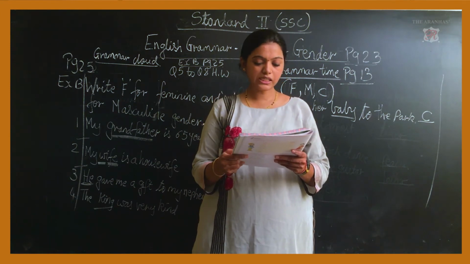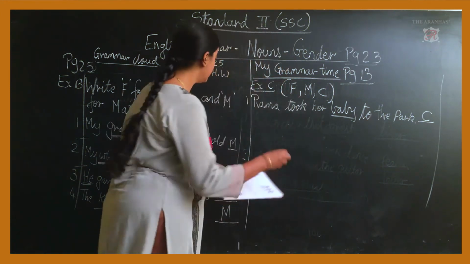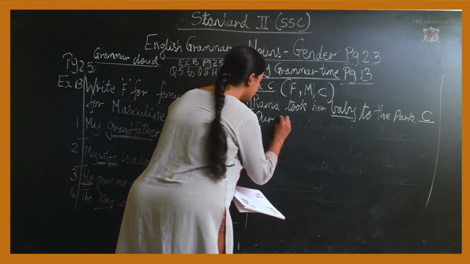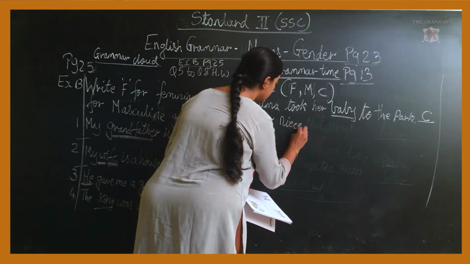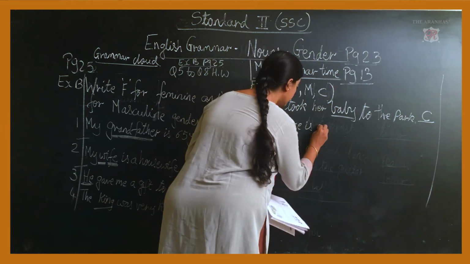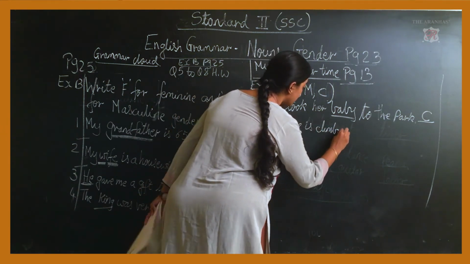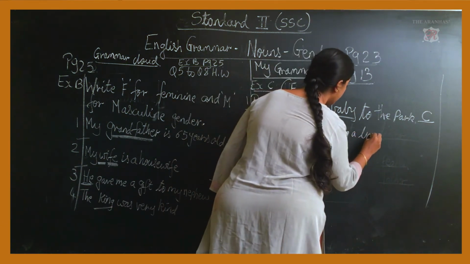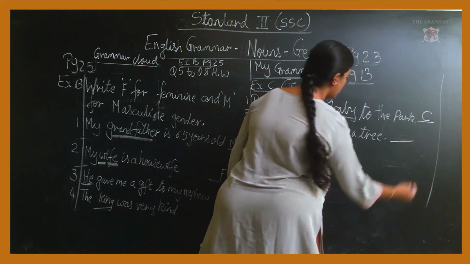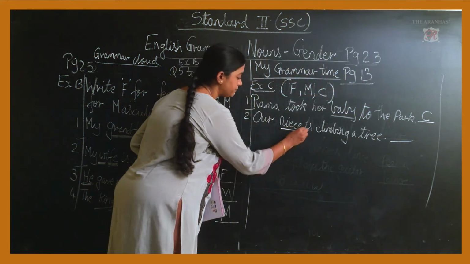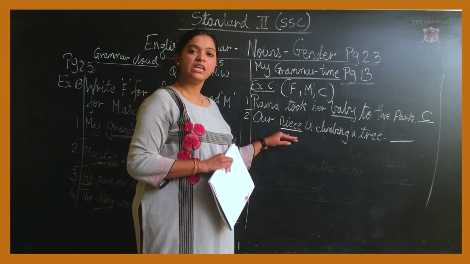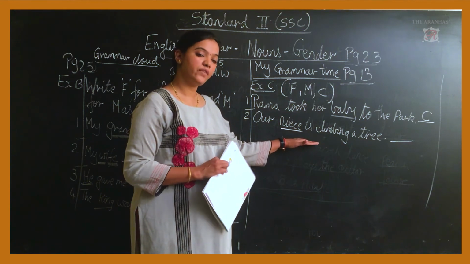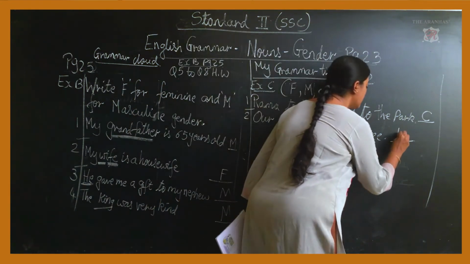Next one. Our niece is climbing a tree. Now children, niece. What is the opposite of niece? Nephew. Looking at the word niece, it is a feminine gender. So right here, F.